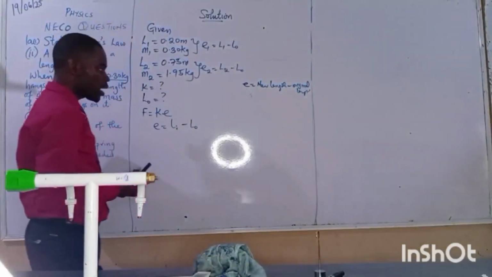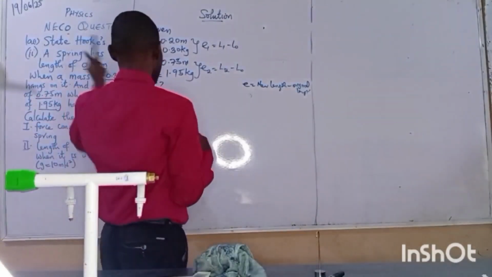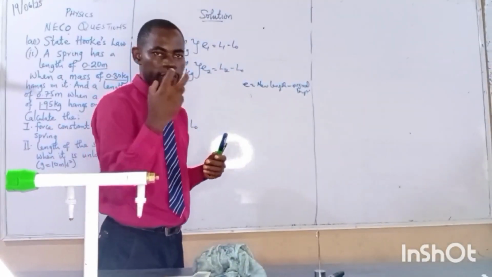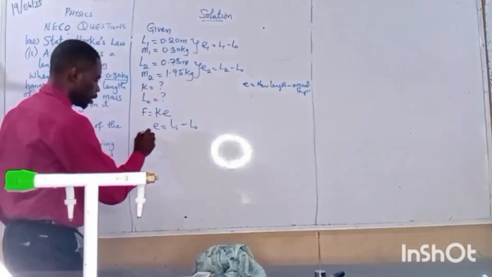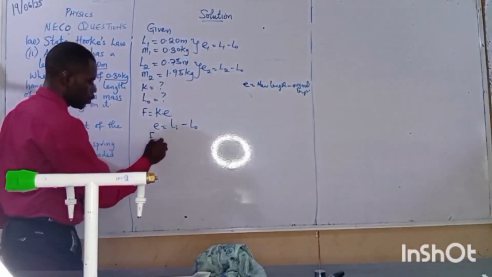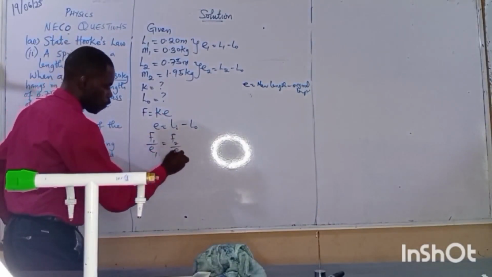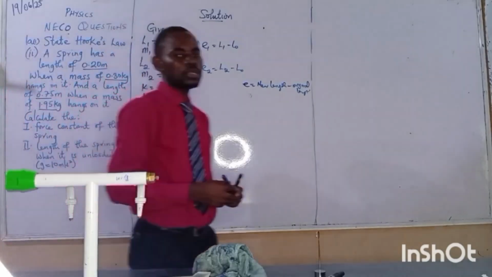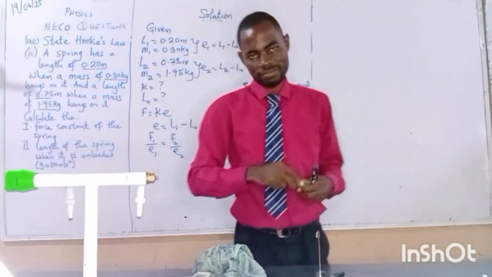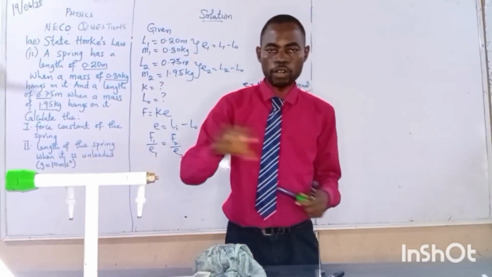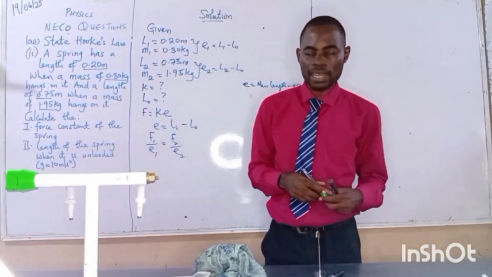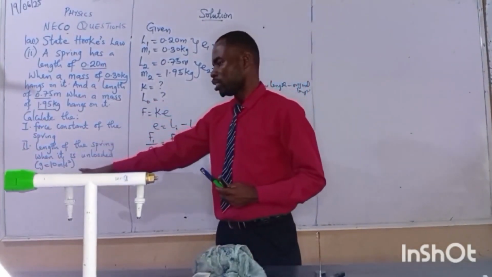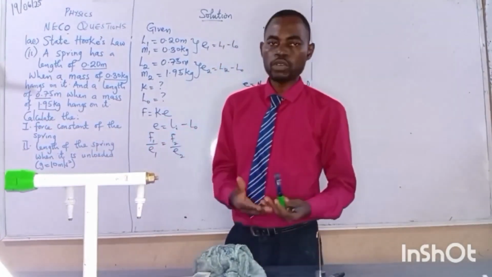Now, remember I told us that under Hooke's law, when the situation repeats itself, we have F1 over E1 equals F2 over E2. But before I can move on, the question was given in form of mass. Convert your mass to weight or to force. How can we convert mass to weight? Thank God you have been given acceleration due to gravity, G. F or W equals mg.